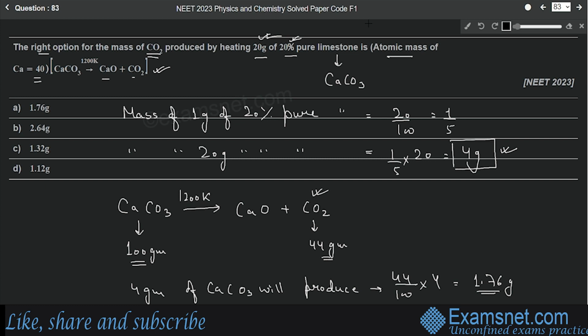Got it? According to this reaction, 100 grams of calcium carbonate produces 44 grams of carbon dioxide, but we have to heat 4 grams of calcium carbonate. So this mass of calcium carbonate will produce 1.76 grams of carbon dioxide. Therefore option A will be the correct answer.